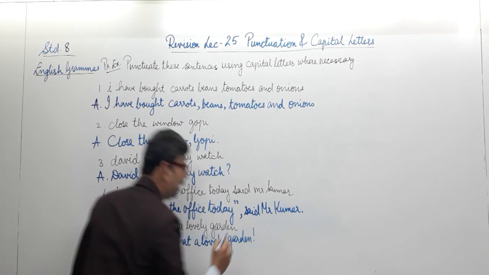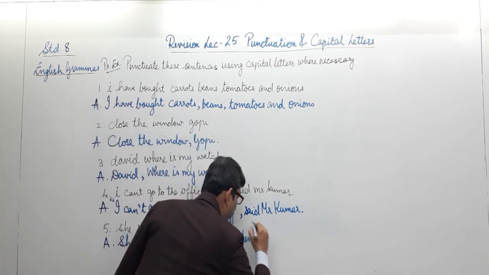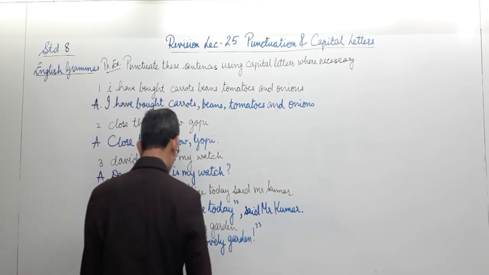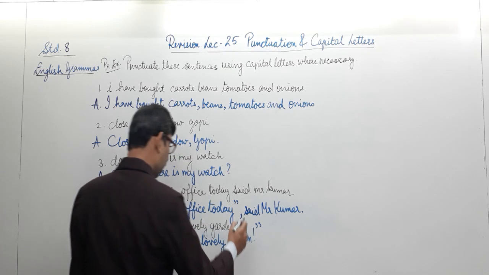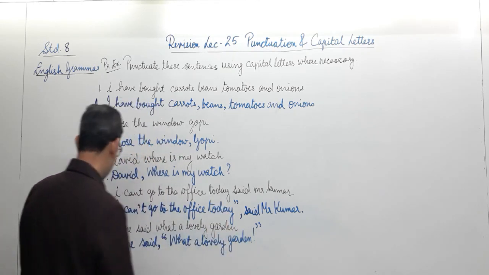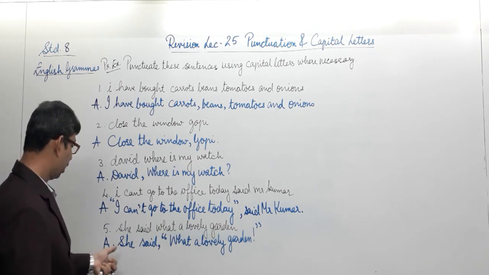Therefore, we require the exclamation mark undoubtedly. Then finally we require the inverted commas closed. What a lovely garden, the exclamation mark and the inverted commas closed. In this way, we have punctuated the sentence properly.